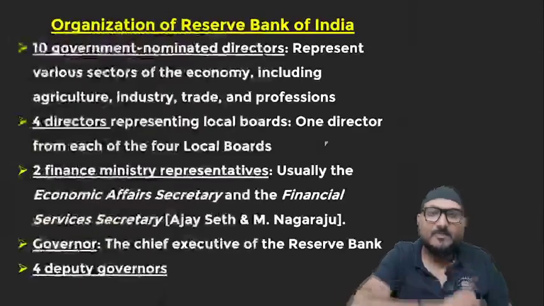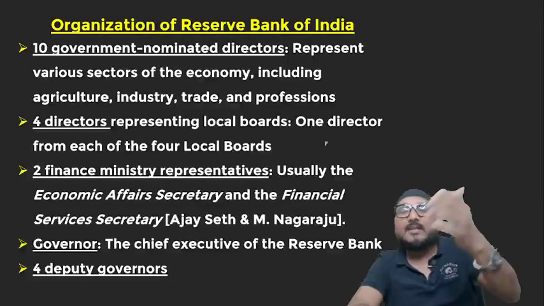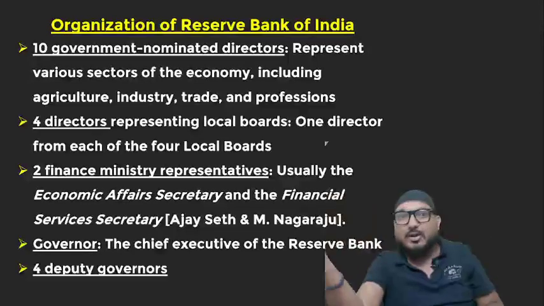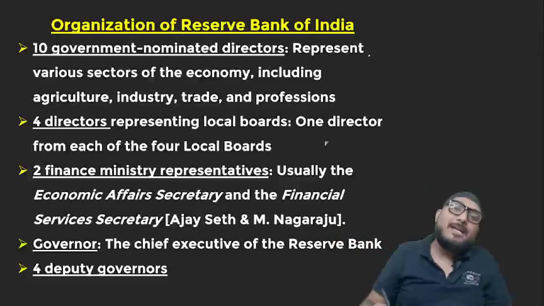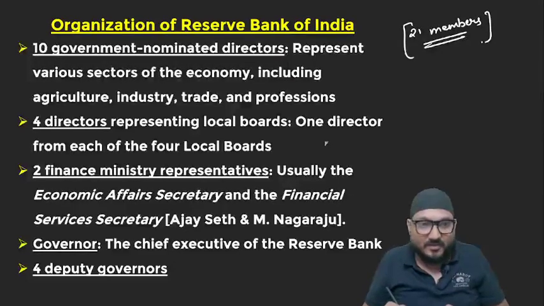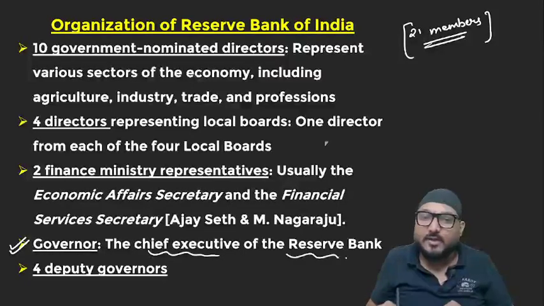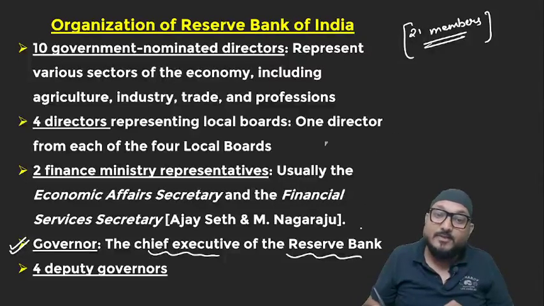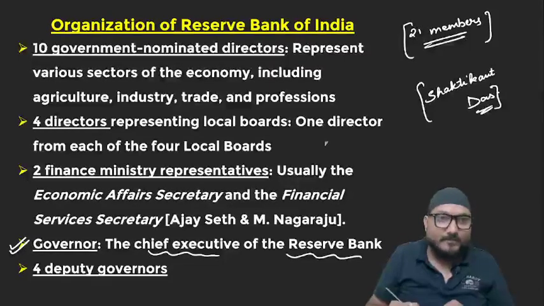Alright. So now what's the organization of RBI? We have done the history of RBI. This is actually the geography of RBI. Means how our RBI structure is organized, who are members, how many members are there. So RBI in all has 21 members. How many members are there in RBI's organization? 21 members. Starting with the main head, that is the governor, who is also the chief executive of Reserve Bank of India. And who is currently holding this position? Shaktikant Das, who is retired IAS.